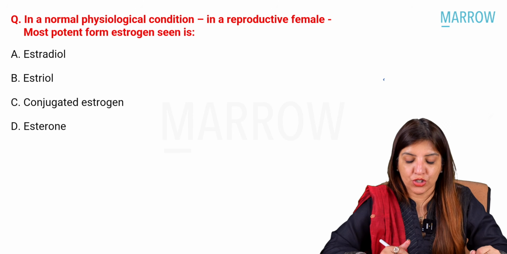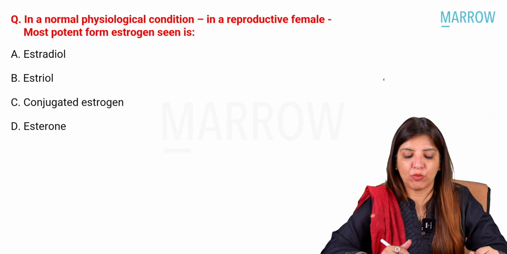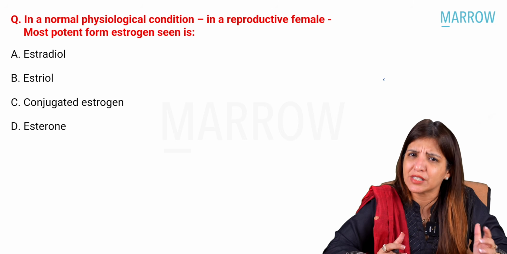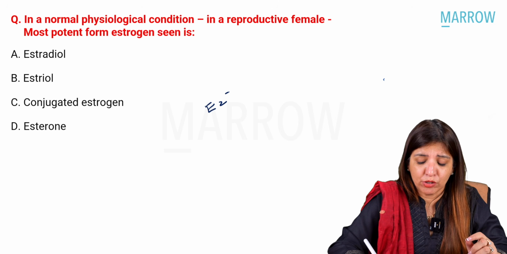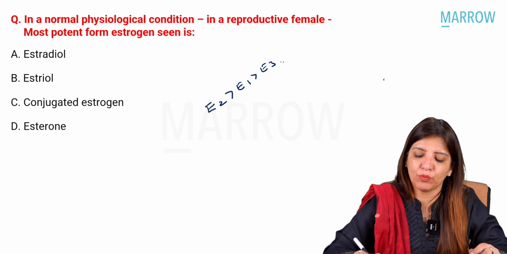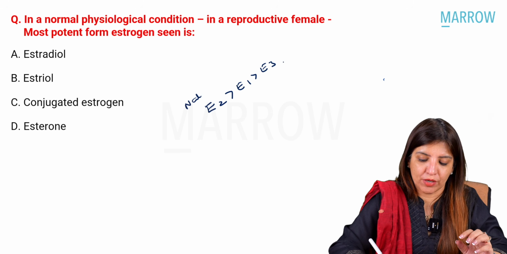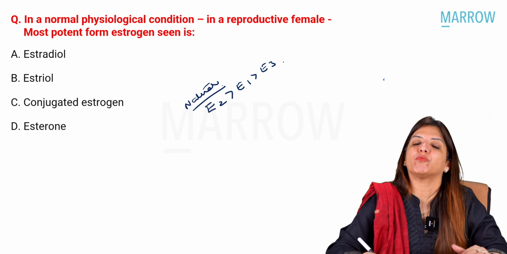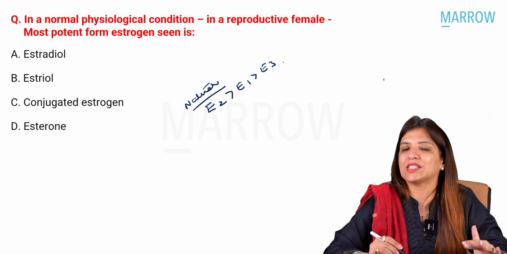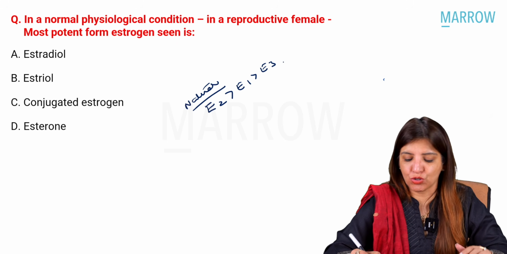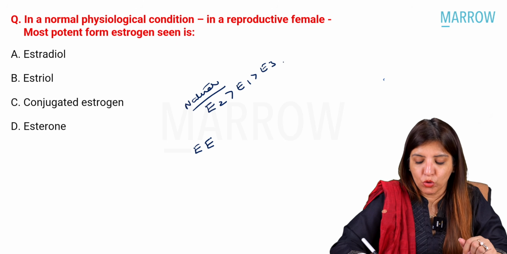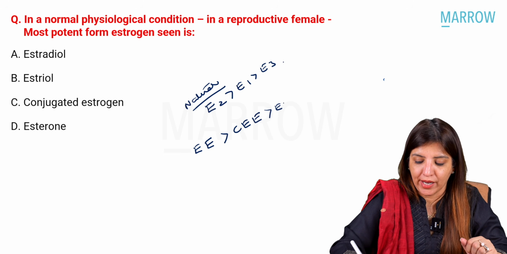Now, in normal physiological condition in a reproductive age female, what is the most potent estrogen? This is a very simple one we've done in class: the most potent one is E2, followed by E1, then E3. That is natural estrogen. But when you compare both synthetic and natural estrogens, the most potent is ethinyl estradiol, followed by conjugated equine estrogen, then E2, then E1, then E3.